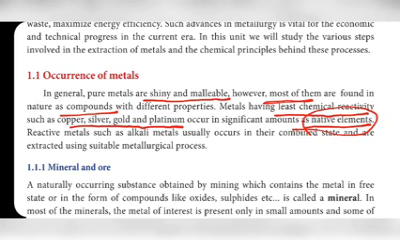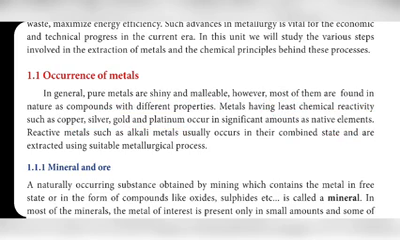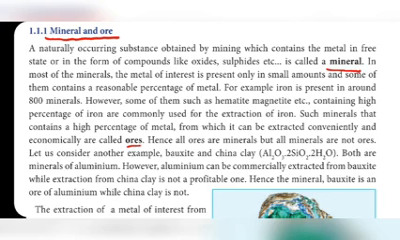And most of the elements, that is all the remaining metals, are found as compounds with different properties. Compounds means combined with other elements. So only 2 points are given: native state, combined state. Which element occurs as a native state? The one having the least chemical reactivity exists as a native state. All the remaining elements are combined with other elements and exist in a combined state. So reactive metals such as alkali metals usually occur in their combined state and are extracted using a suitable metallurgical process.